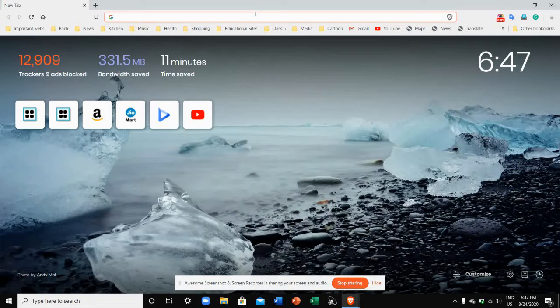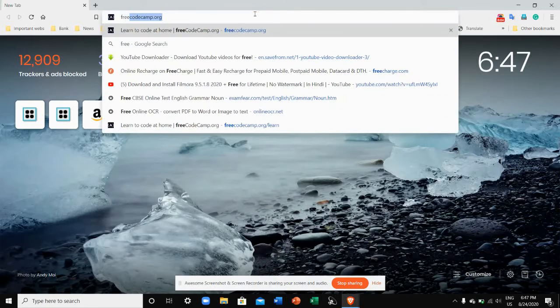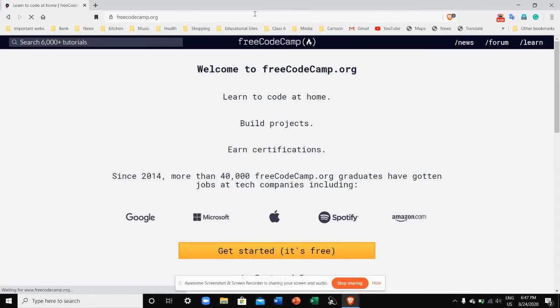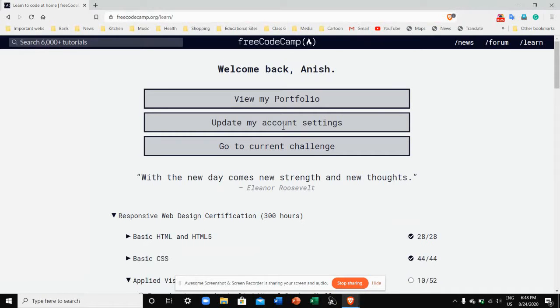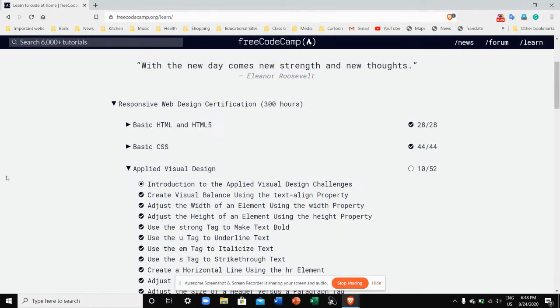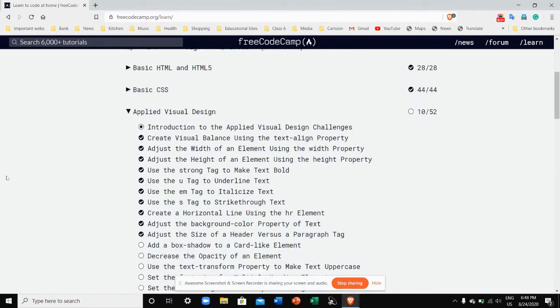At number two stands a website called freecodecamp.org, and it's a very nice and free website. It is supported by Google, Microsoft, Apple, Spotify, and Amazon. Let's go to get started. Actually, sorry, I can't show you how to create an account in this website, as it always remains signed in. Only if you clear the browser cache, then it gets signed out.